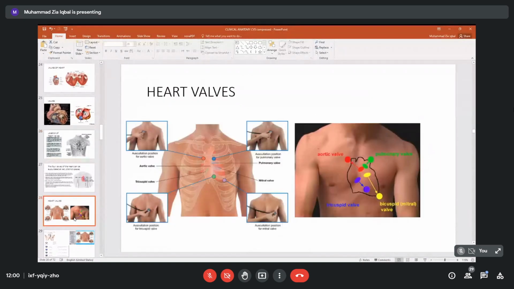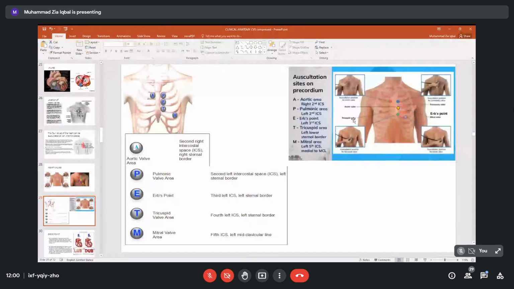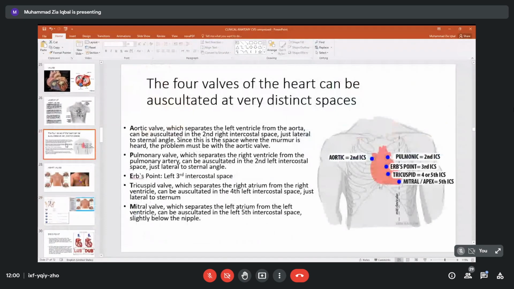Again, this picture shows the same. But another addition is that, in addition to these four locations where we listen to the sound of aortic, pulmonary, tricuspid and mitral valve, there is another point which we call Erb's point. This is in the left intercostal space.